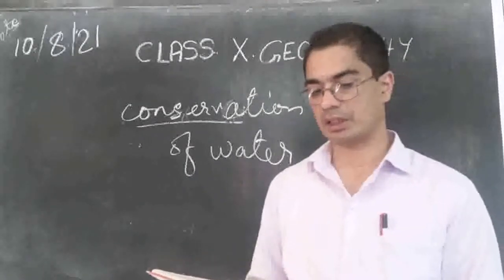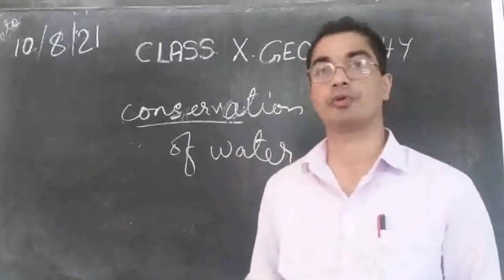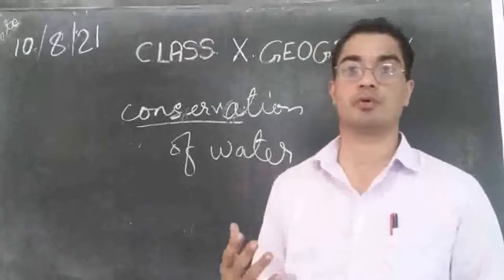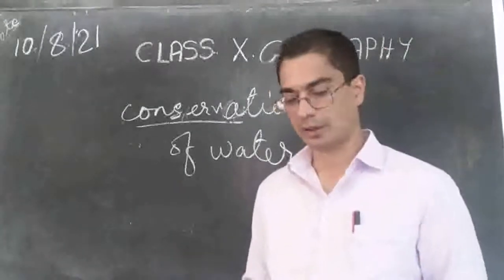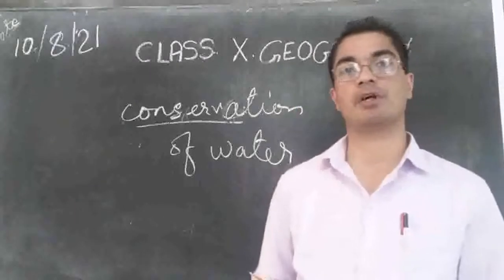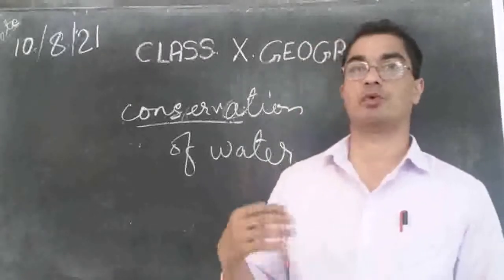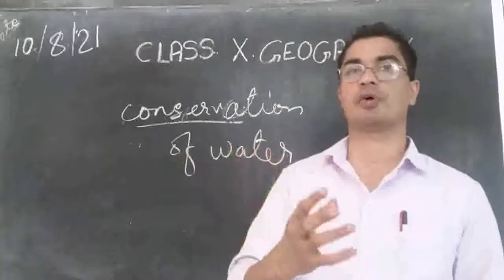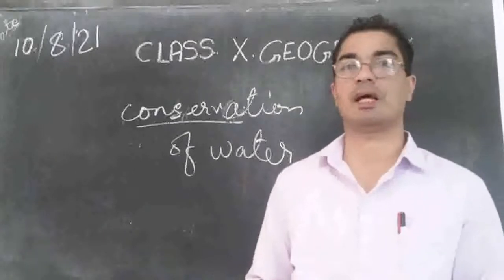As I said earlier, when we cultivate in order to produce more food, because the population is increasing, the demand for food is very high, and therefore there is a tendency among farmers to exploit groundwater more and more, to pump out more and more water, and to over-irrigate and pollute the land as well.